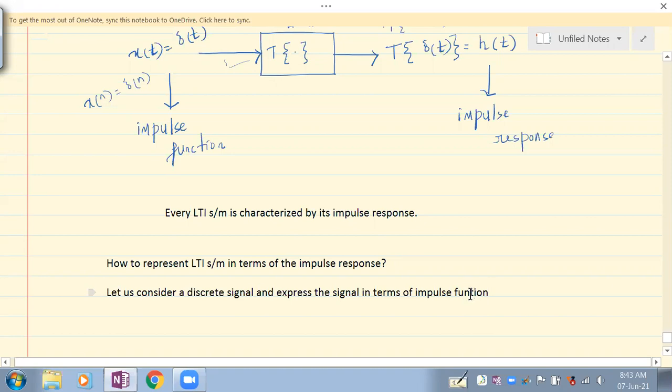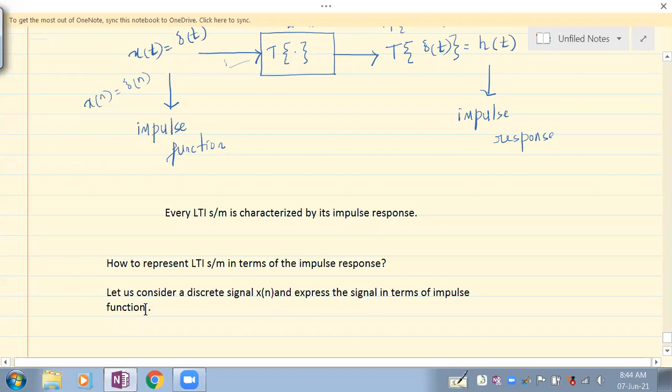So to obtain the LTI system output in terms of what? Impulse response, we shall first consider a discrete signal and express the signal in terms of what? Impulse function. That means we need to consider some x of n, say a discrete signal. So let's say discrete signal x of n, and express the signal in terms of impulse function, that is delta of n.